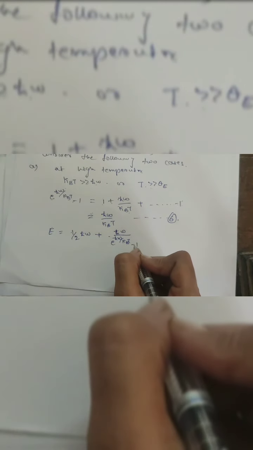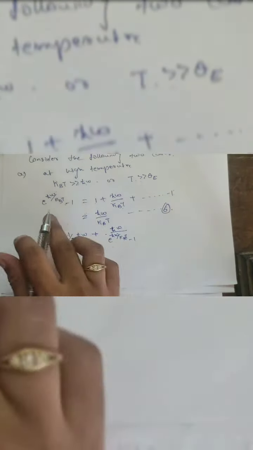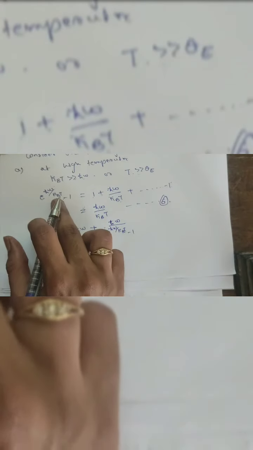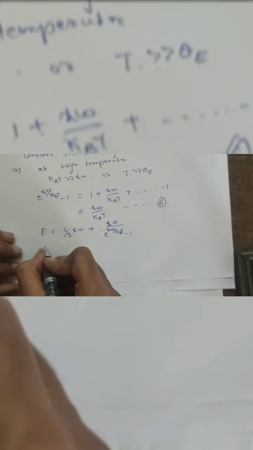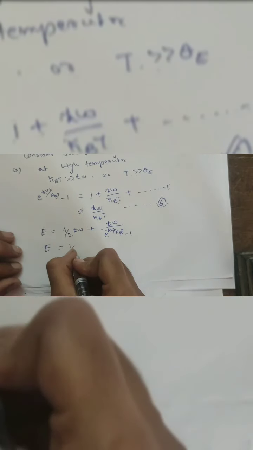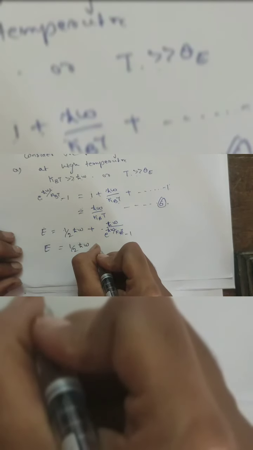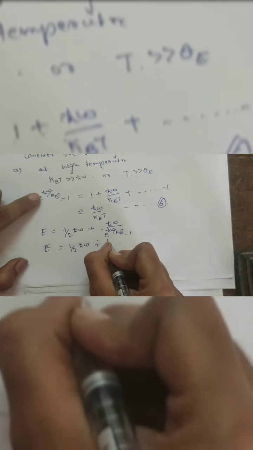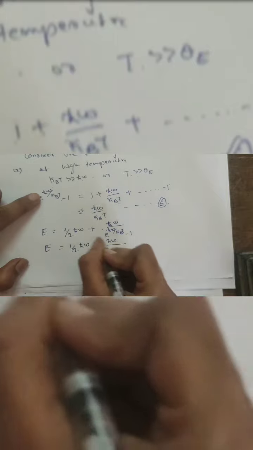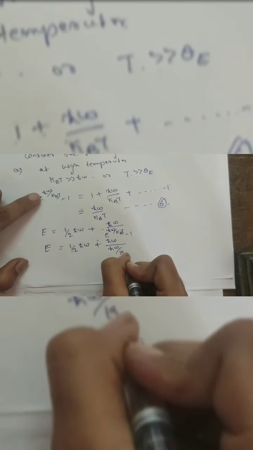In that equation, if you put e^(ħω/k_BT) − 1 as ħω/k_BT, then the answer is E equals half of ħω plus ħω divided by ħω/k_BT.